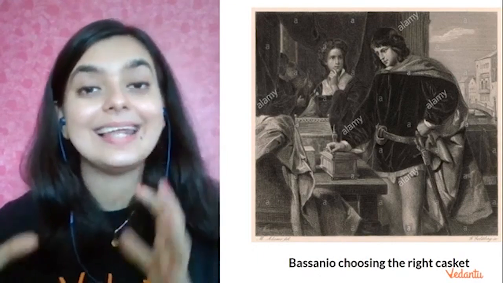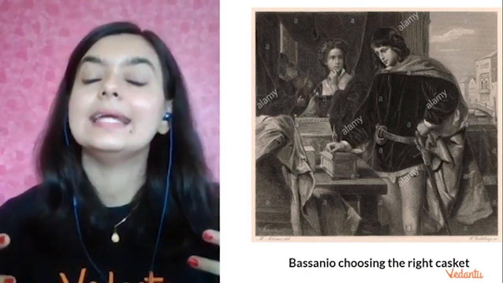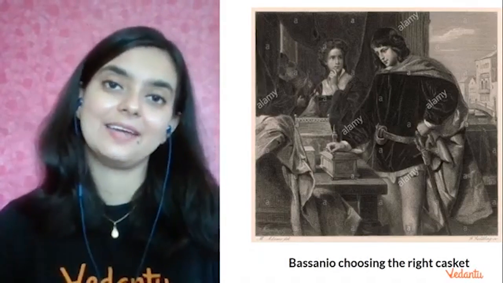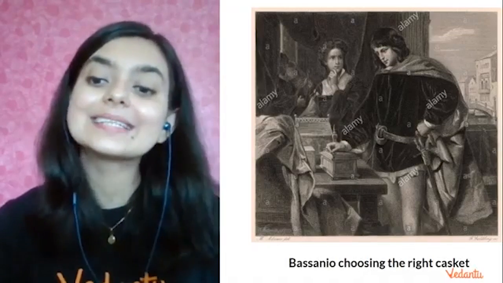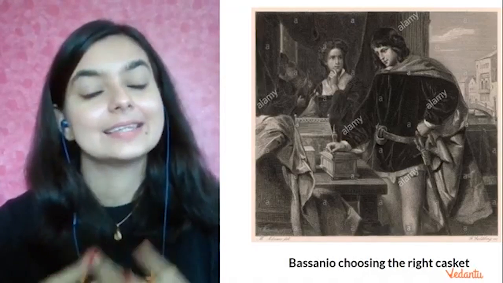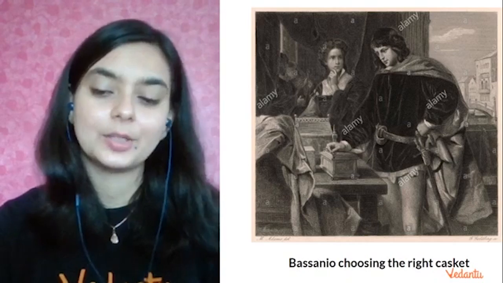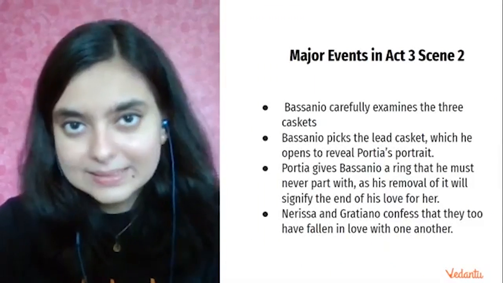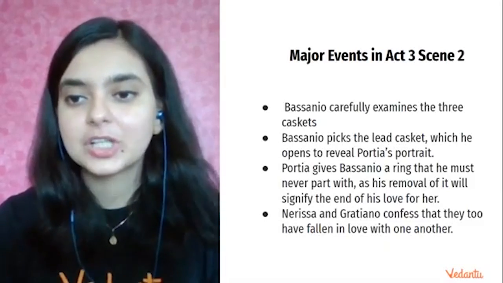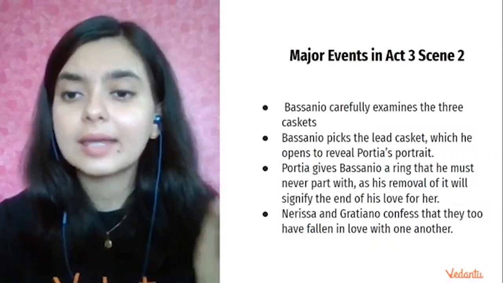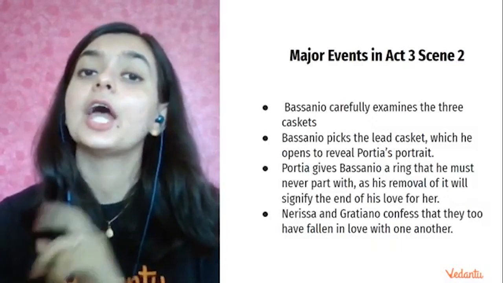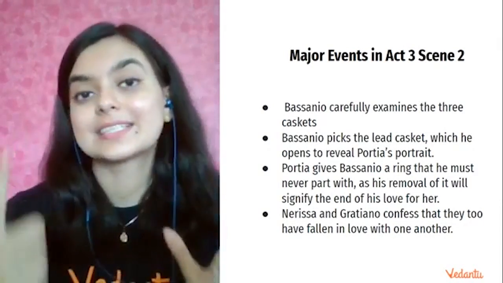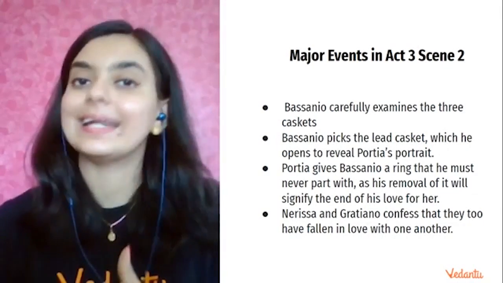And then he chooses the lead casket because he has no problem in risking his life. So he's eager to risk his life to get Portia, and this throws an insight into Bassanio's character. And then the casket, when he opens it, reveals Portia's picture. Portia also gives Bassanio a ring and says that you should not part with this ring. And she plays a trick with this ring later on, which we will see in the later acts.